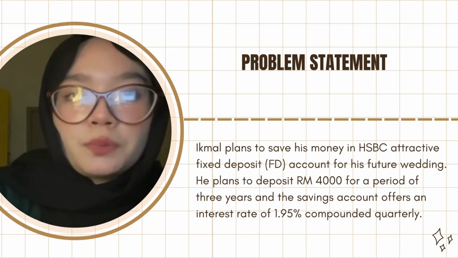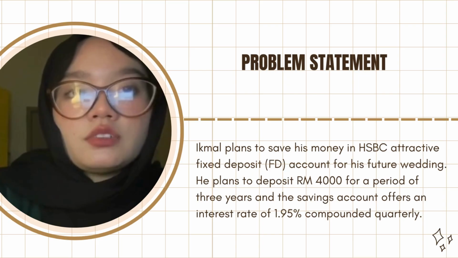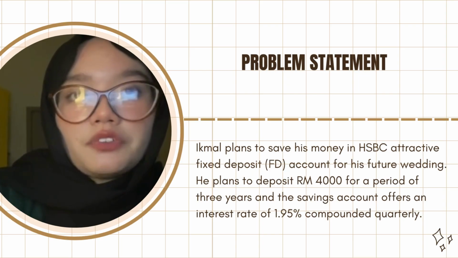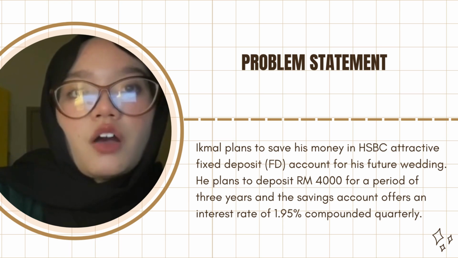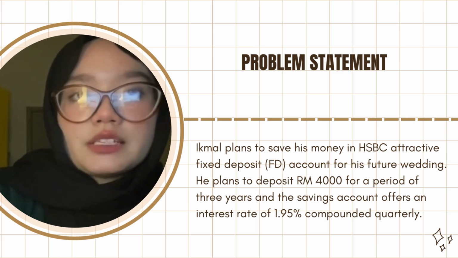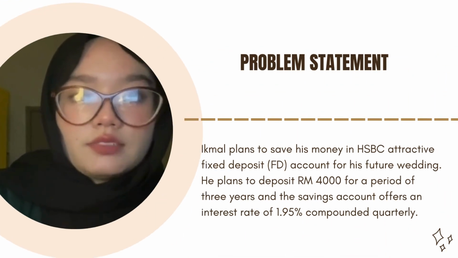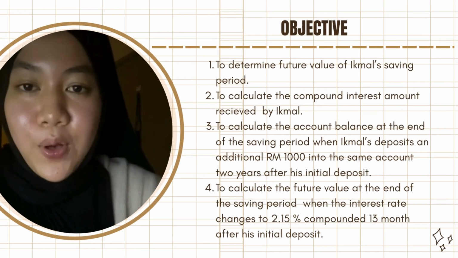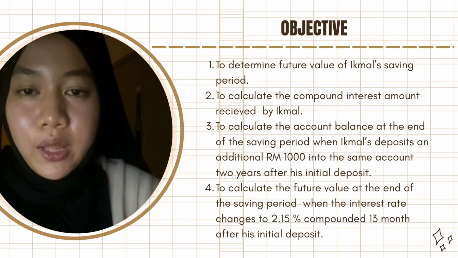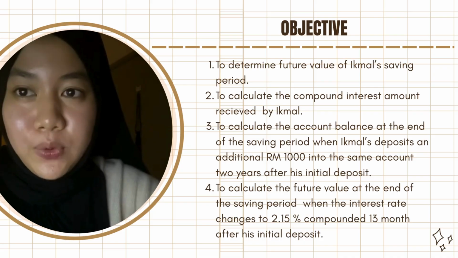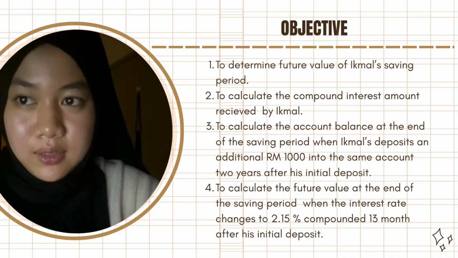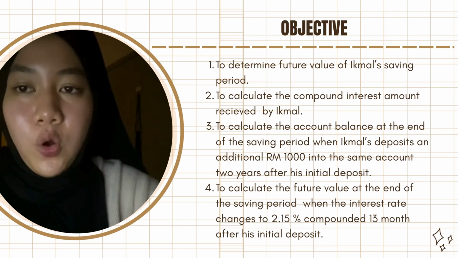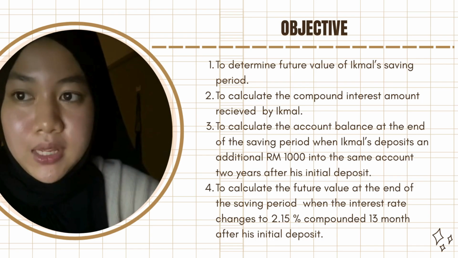He plans to deposit 4,000 ringgit for a period of 3 years, and the saving account offers an interest rate of 1.95% compounded quarterly. Next is the objective. First, to determine the future value of Iqmal's saving period. Second, to calculate the compound interest amount received by Iqmal.